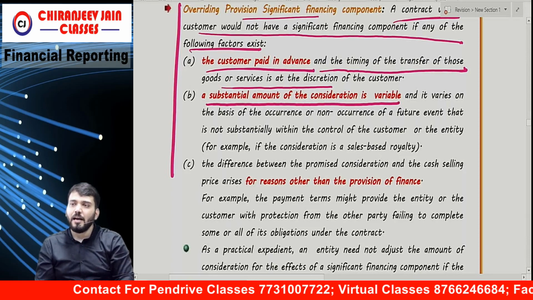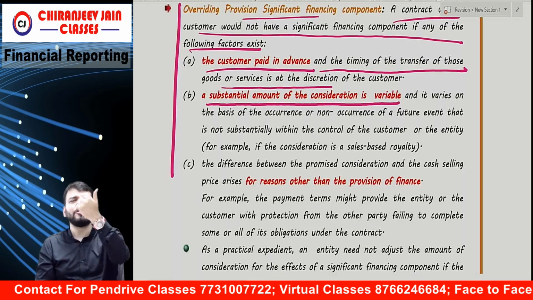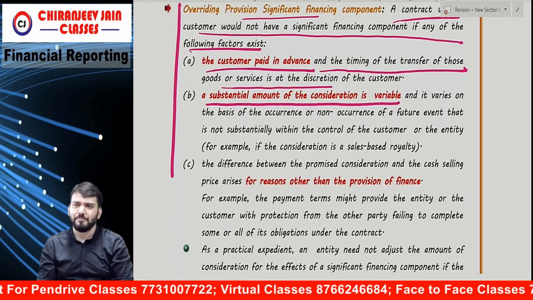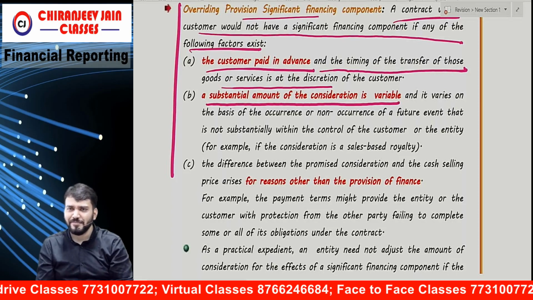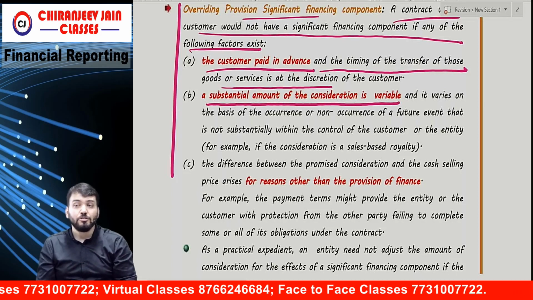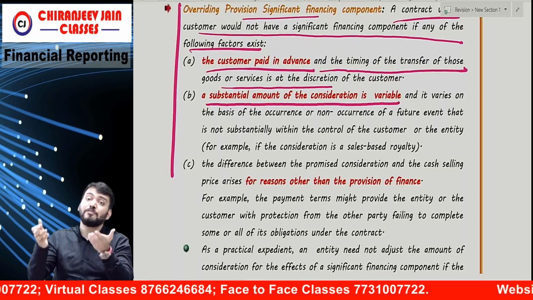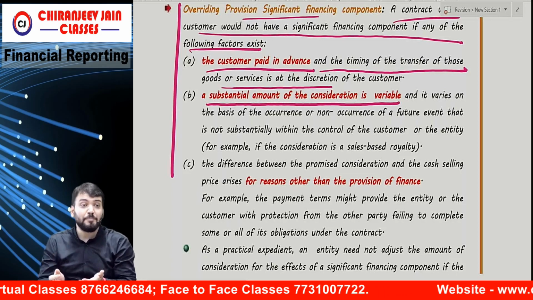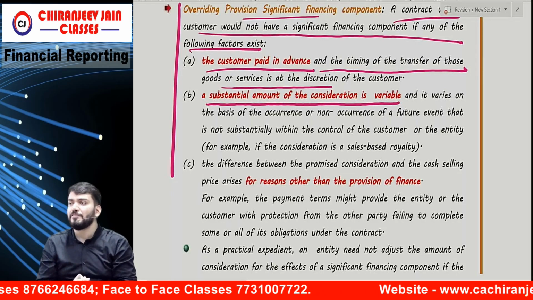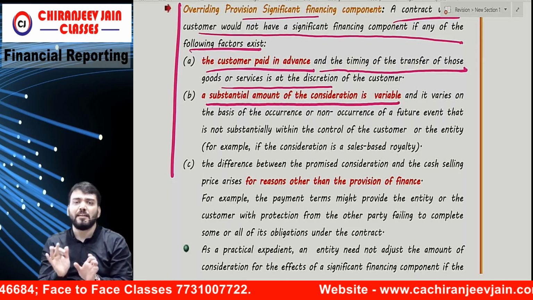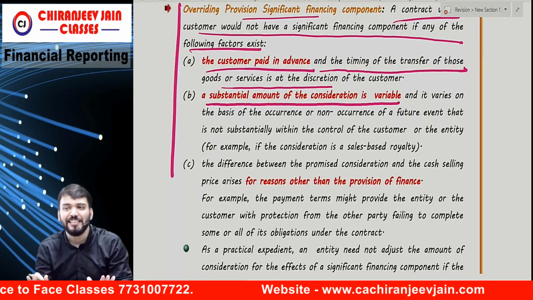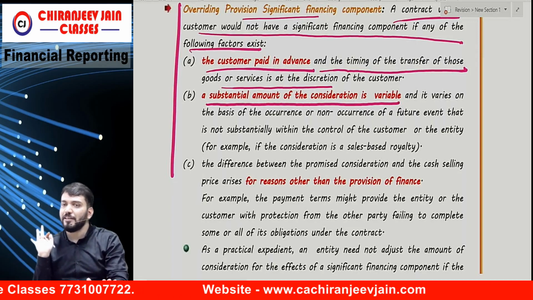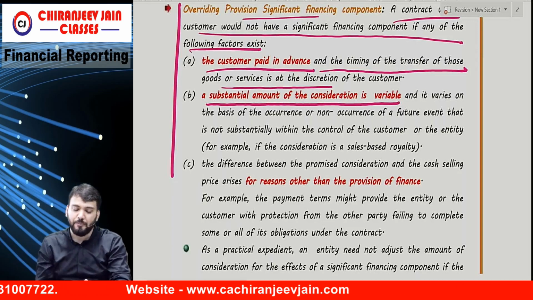Right now you pay me 1,000, and the balance you pay at the time of result. So the substantial amount is variable, depending on your performance. Even though late payment is there, it will not include any significant financing component.